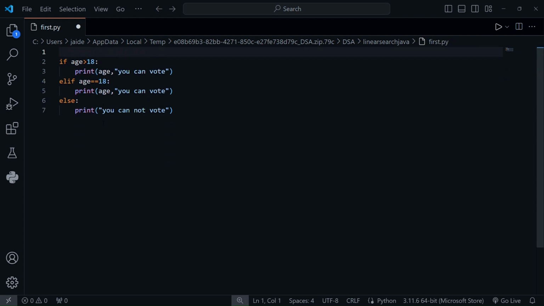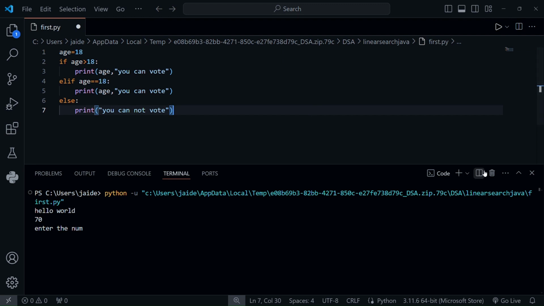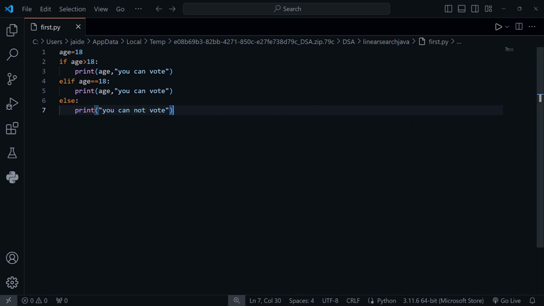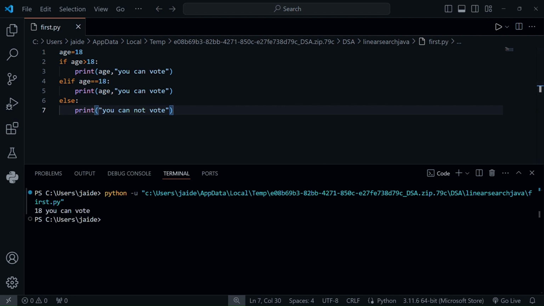Now set the age to 18 and let's run the code. First we have to refresh it. So save the code. Yeah, 18, you can vote. So first it goes to the if statement. If age is greater than 18, it will not run because it is not satisfied. Then it comes to the elif statement, and it is satisfied, so it runs.